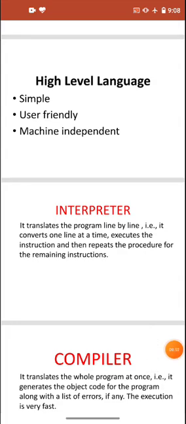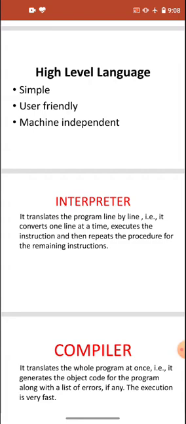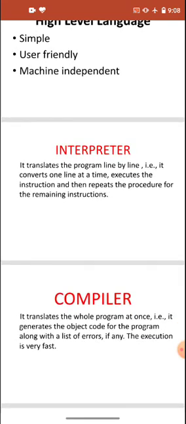If there is any error, suppose you have an error in the first line, it will give you the error for the first line. And suppose you have written the correct fifth line, it will not give you the error. It will first execute all the lines which don't have the error. Suppose the error is in the fifth line: it will read the first line and execute it, then the second, third, and fourth lines executed, then when the fifth line comes, it will show you the error. But first it will execute all the lines which don't have the error. So the interpreter is used to read and execute line by line.